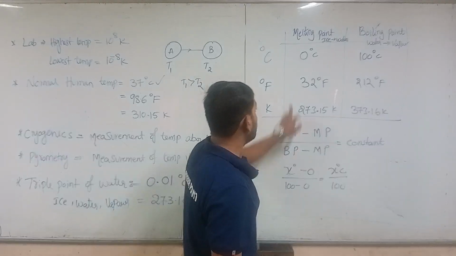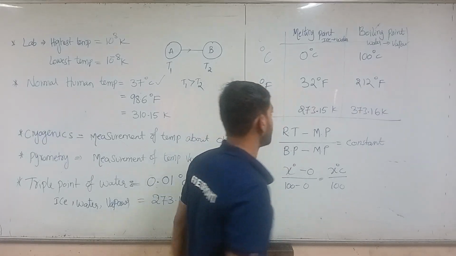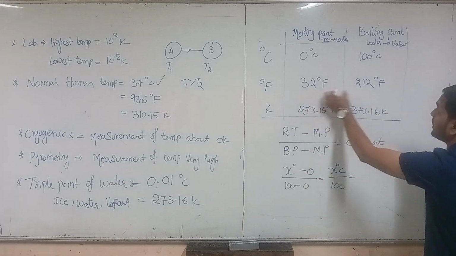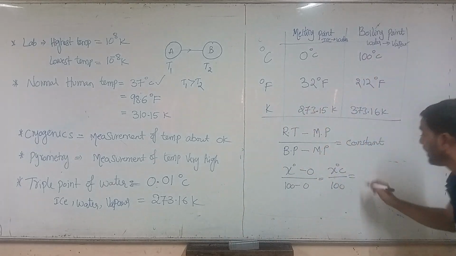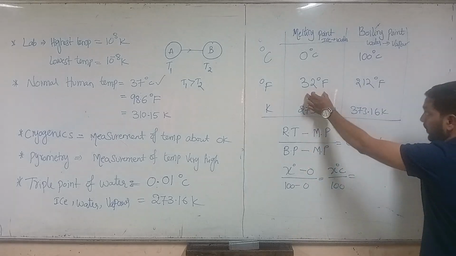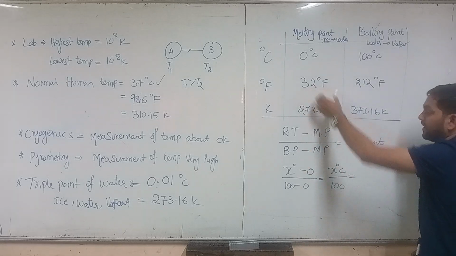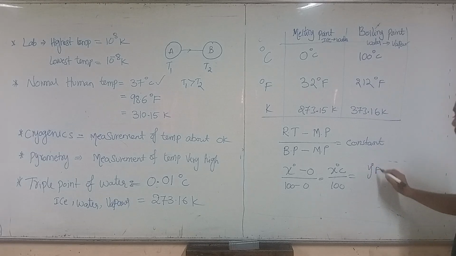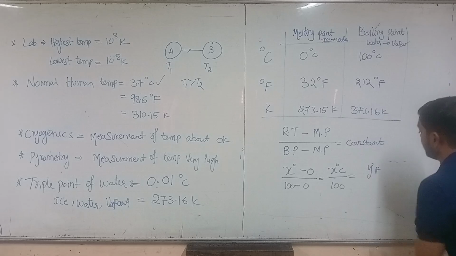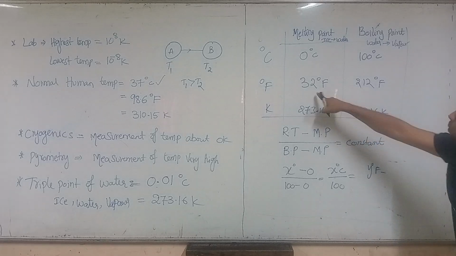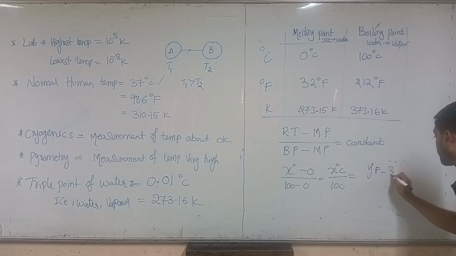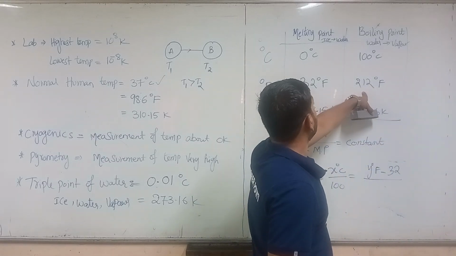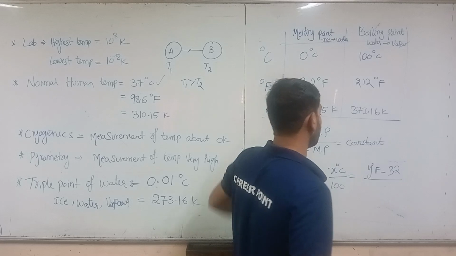Right? Let us take Fahrenheit degrees. Let us take an unknown quantity of the temperature in Fahrenheit, y degrees Fahrenheit, minus the melting point, 32, divided by boiling point minus melting point.